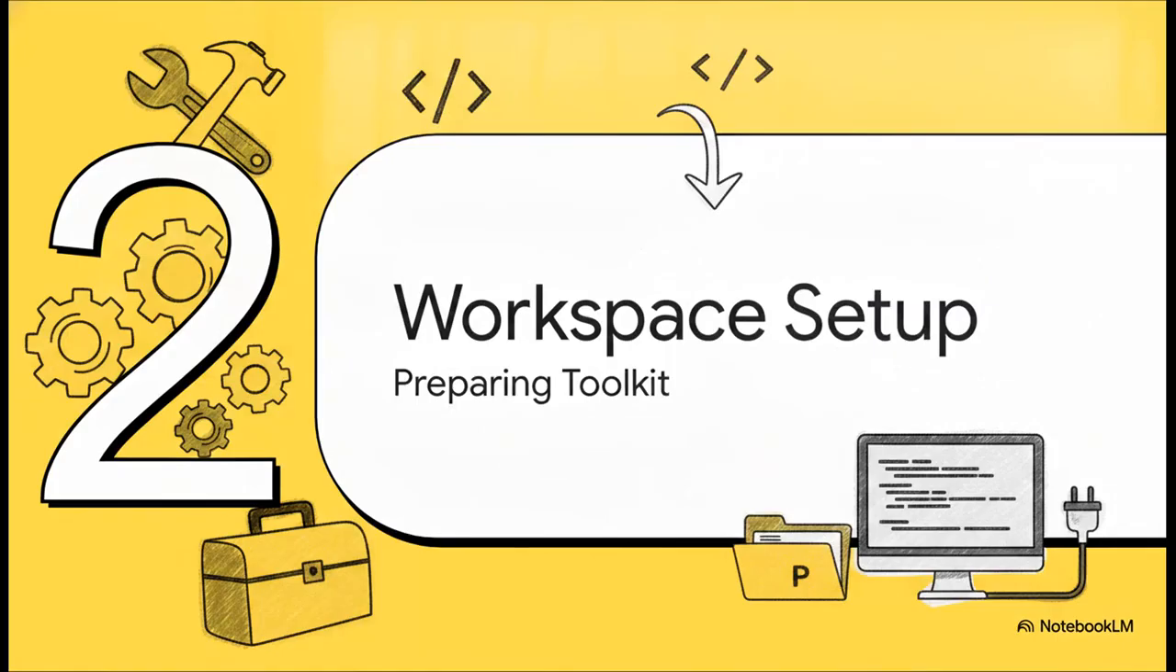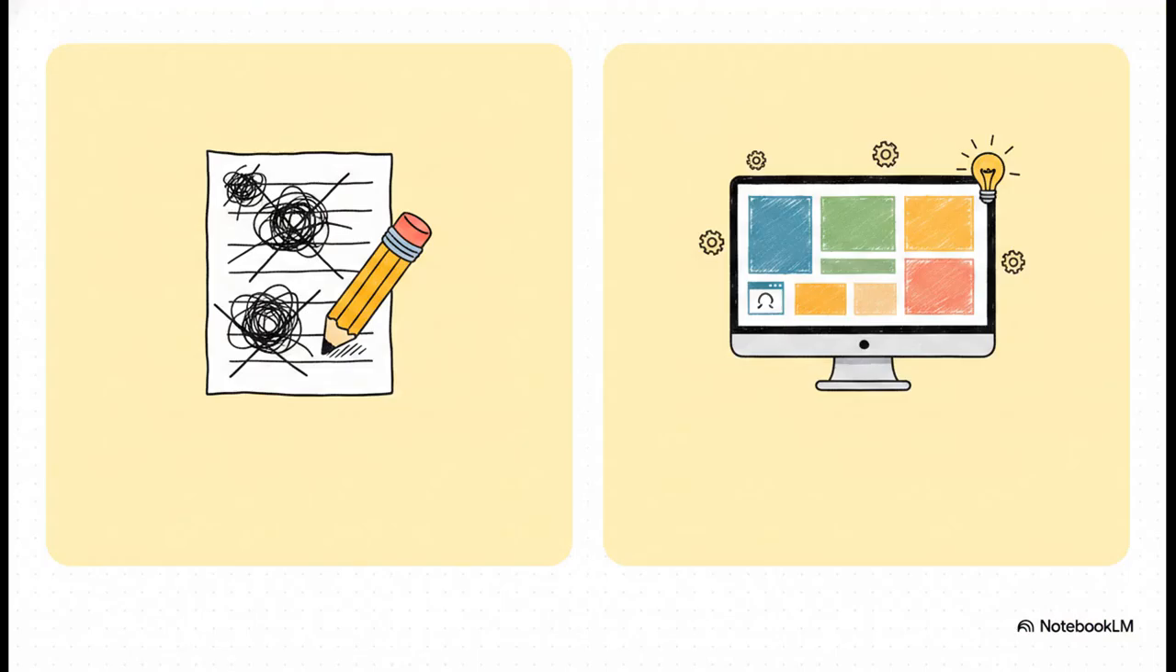Moving right along to part 2, setting up your workspace, or as I like to call it, preparing your toolkit. Now, sure, you could technically write your source code in a super basic text editor like Notepad, but man, that means absolutely no spell check and doing all your formatting completely manually. A dedicated IDE like Visual Studio Code is a totally different story. It gives you line numbers, beautiful color coding, really helpful auto-suggestions, and even built-in terminal execution. Honestly, it just makes you vastly more efficient.